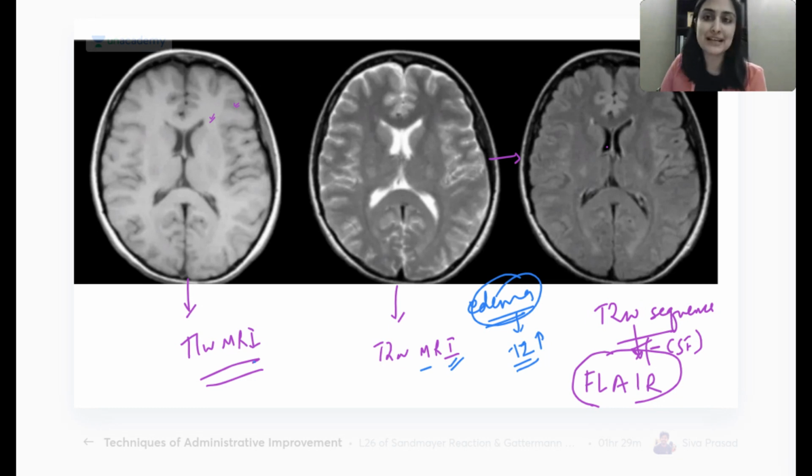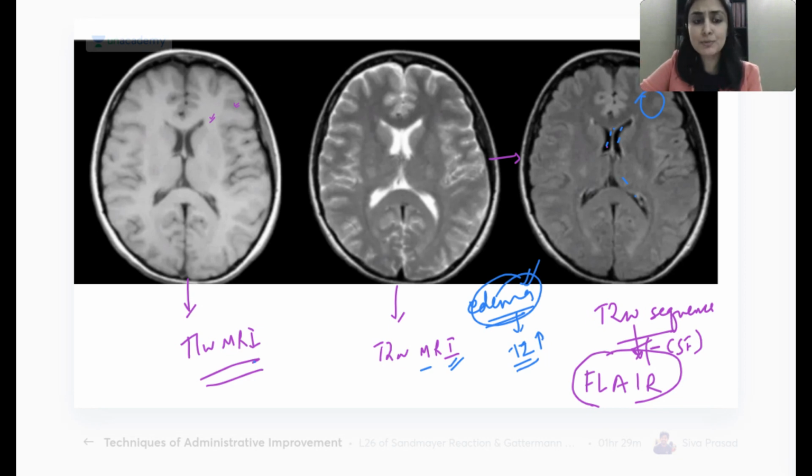So I thought to myself, if my job is only to pick up edema, if I have to pick up pathology, let me just kill the normal CSF so that I'm not distracted, right? So that it's very easy for me. If I see anything white, I know that it is pathology, right?